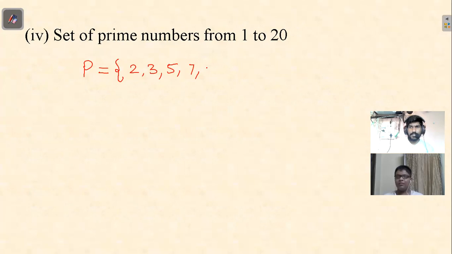Is 9 a prime number? No. 11, 13, 17, and 19. Correct. Write it down.